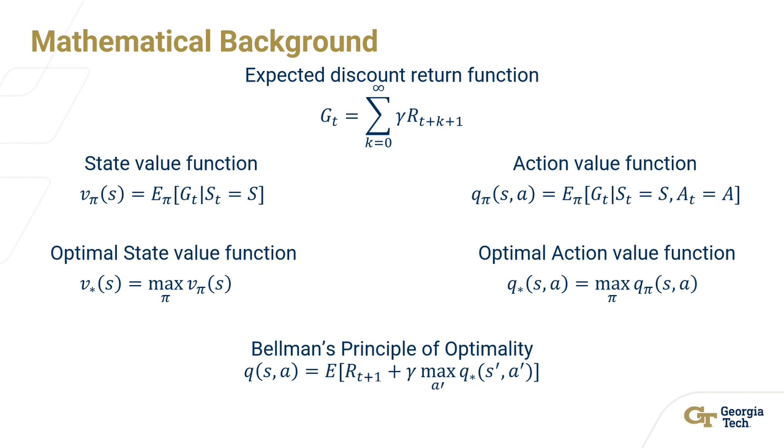The optimal action value function actually satisfies Bellman's principle of optimality, and that's the equation on the bottom. That equation is saying that at any time, for any state action pair, the expected reward from the starting state, taking a certain action and following the optimal policy, is going to be equal to the expected reward. So it's just what is the reward that you're expecting for following a certain state action pair.